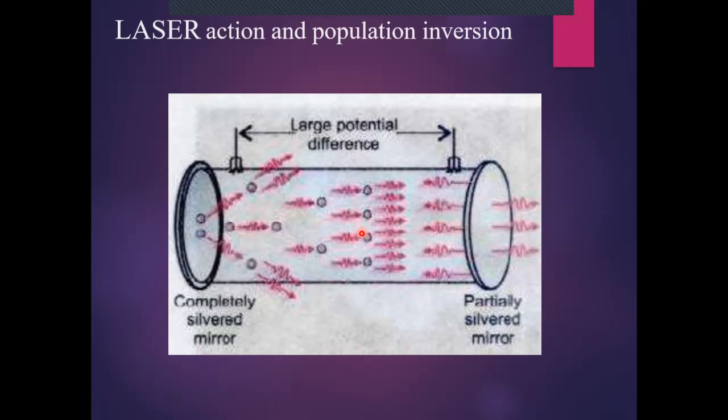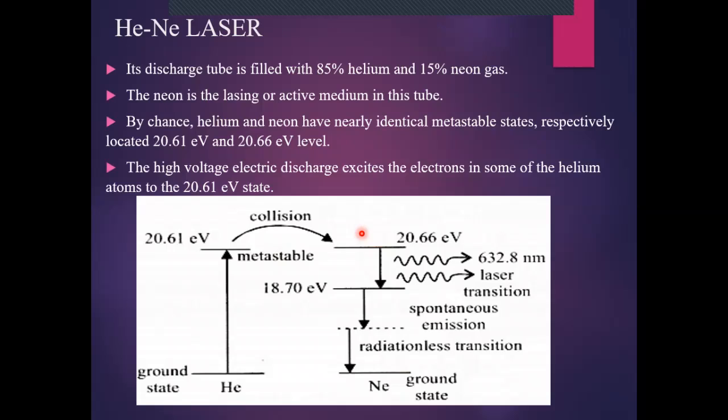So this is the phenomena of laser action and population inversion. The next topic is the helium neon laser. Helium neon laser is a common laser which is being used in laboratories. This is a red color laser light which is normally used in laboratories.